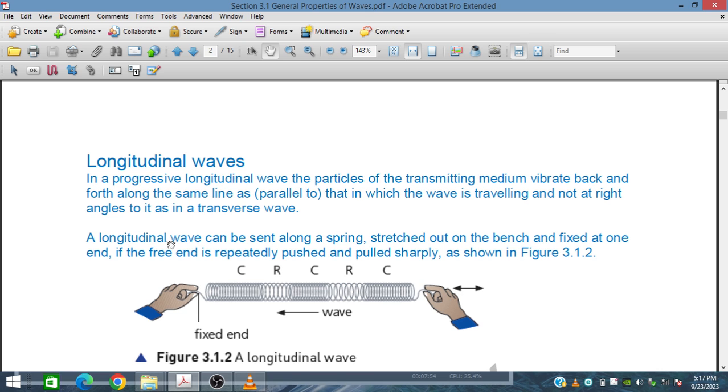A longitudinal wave can be sent along a spring stretched out on the bench and fixed at one end.